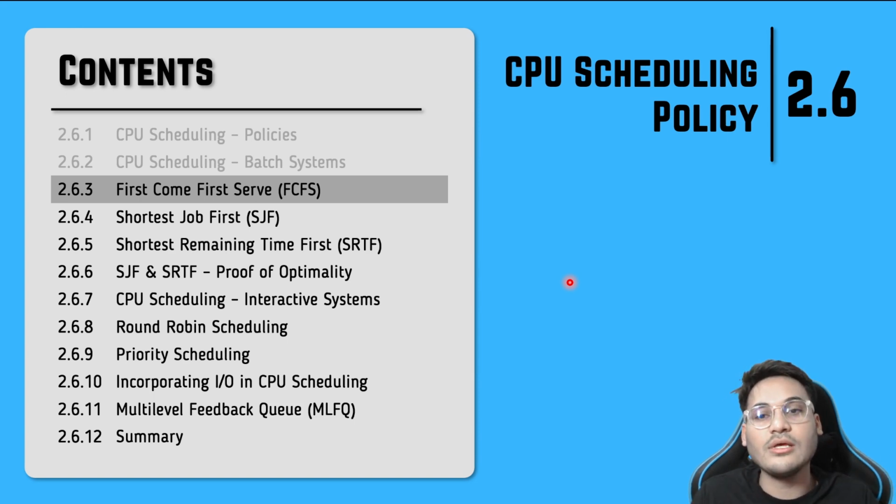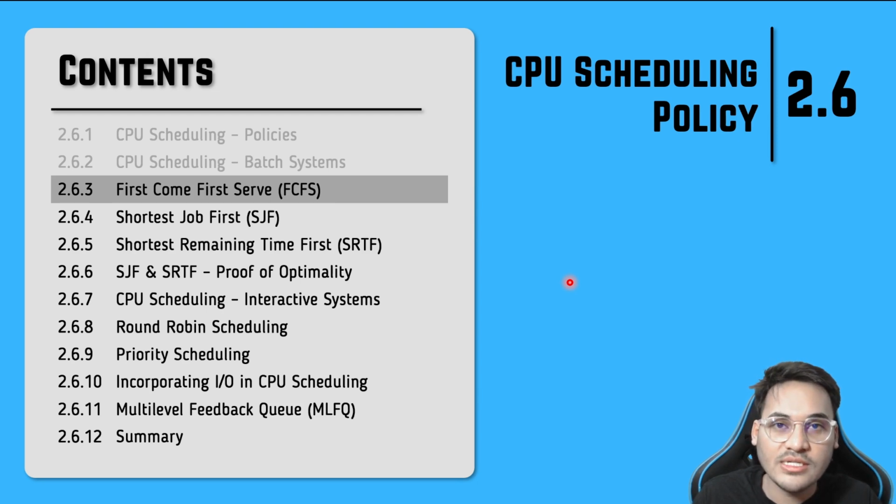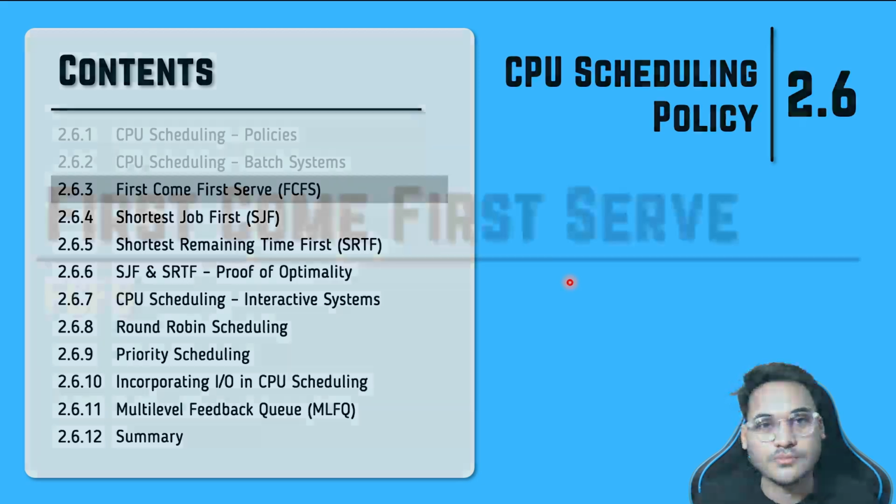And within the CPU scheduling, a very important question is which process should the scheduler pick to run next on the CPU? And this choice can be very important, right? And so that is why we are trying to study the different policies. So in this video, we'll start with the first policy, the most simple one, that is first come, first serve, right? So let's study what this policy is about and how it works in this video.